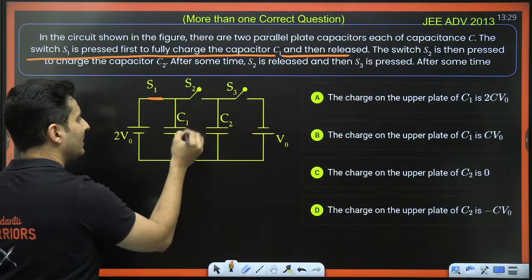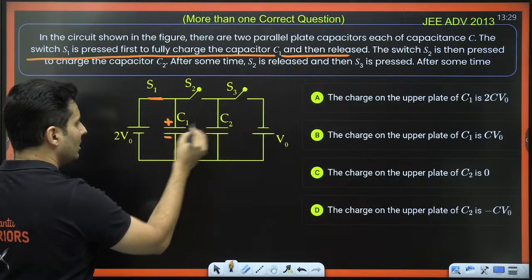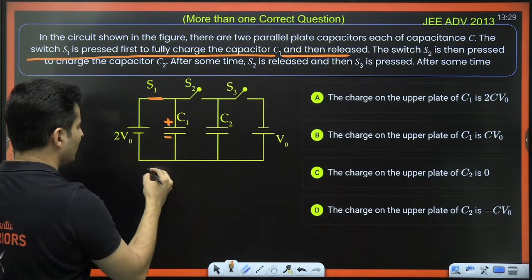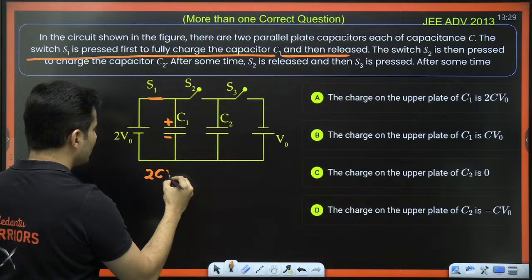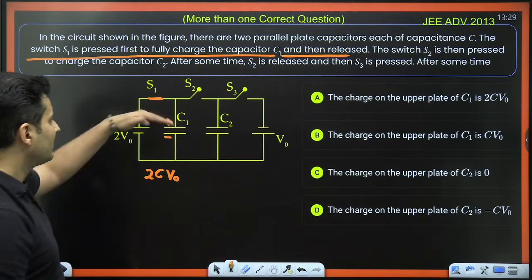So this capacitor will get charged. This will become positively charged. This will become negatively charged. This will not have any charges. The charge on the capacitor will be 2CV0. So 2CV0 will be the charge on capacitor C1.